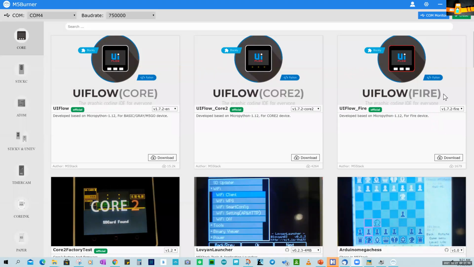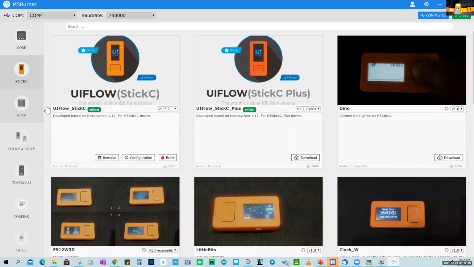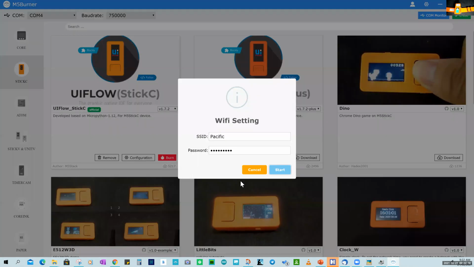Okay, my last attempt at getting the M5StackC loaded with the new firmware, or burning it, failed. So I'm going to go back to the M5StackC and try a second time. This might happen, that it doesn't work the first time, so have another go. Put in your Wi-Fi details.